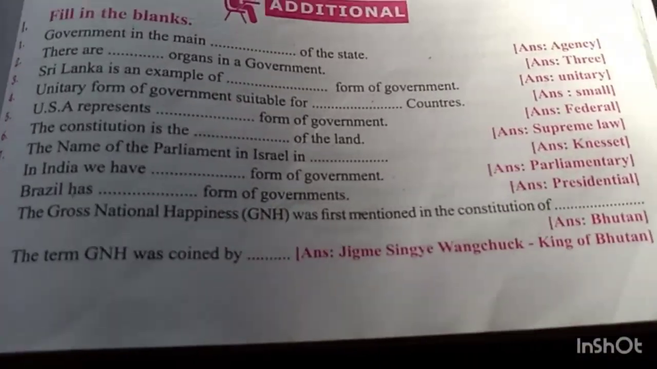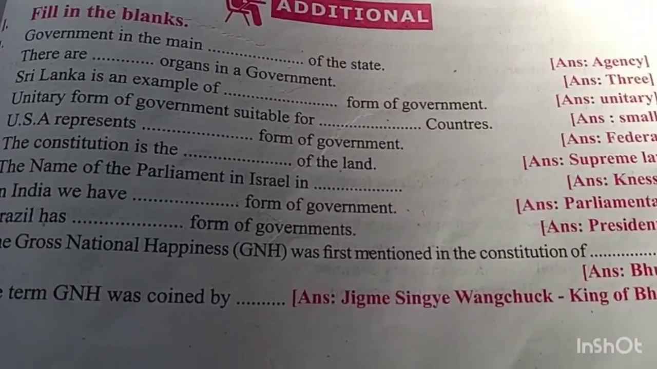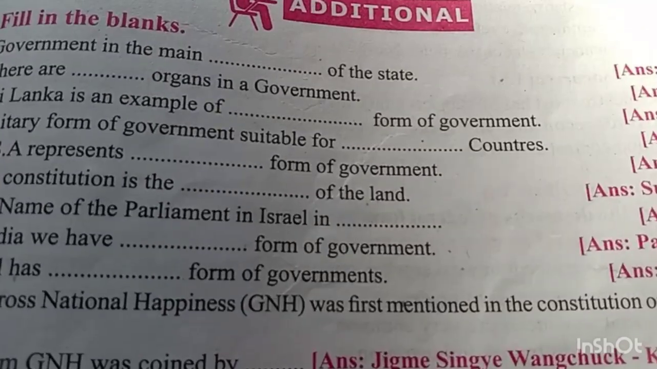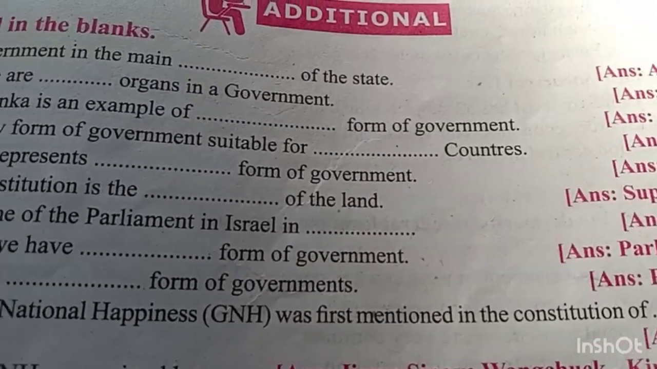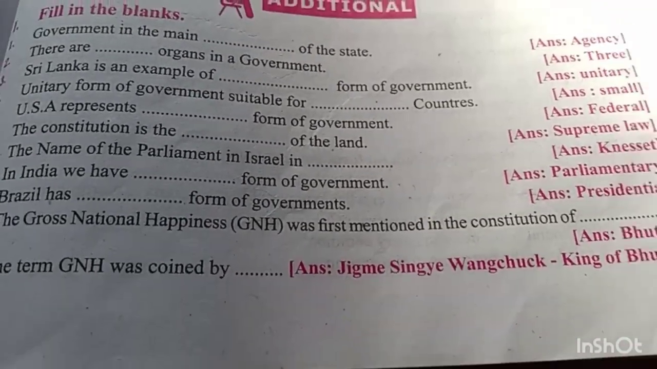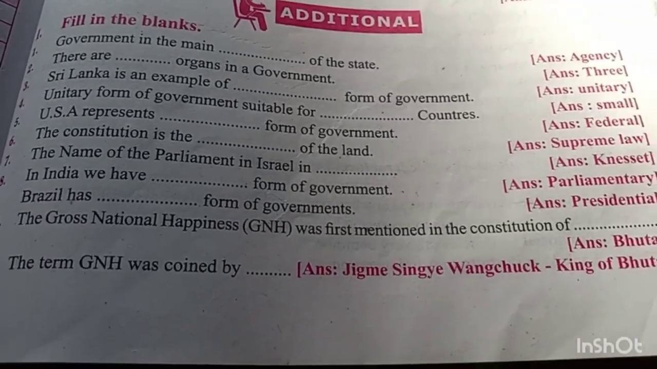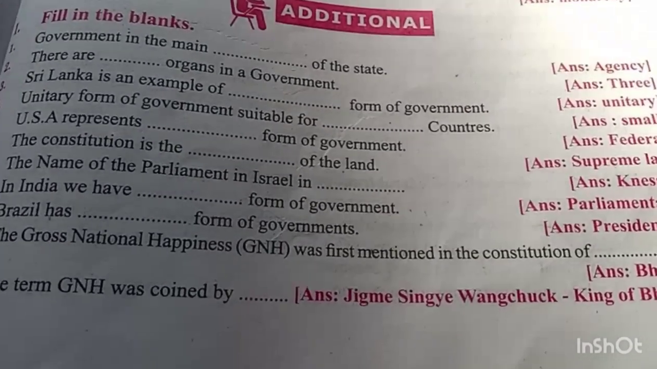Government is the main agency of the state. There are three organs in a government. Sri Lanka is an example of unitary form of government. Unitary form of government is suitable for small countries. USA represents federal form of government.